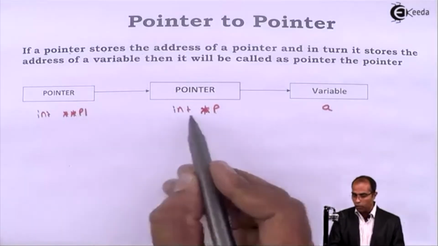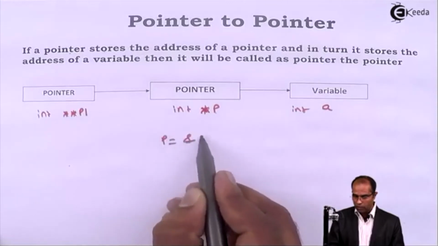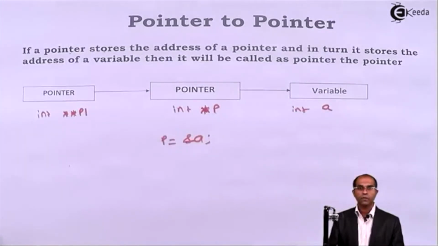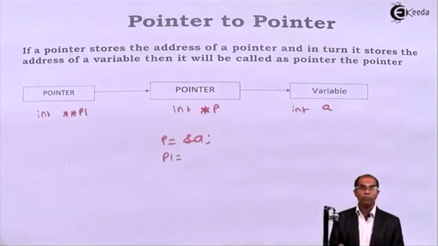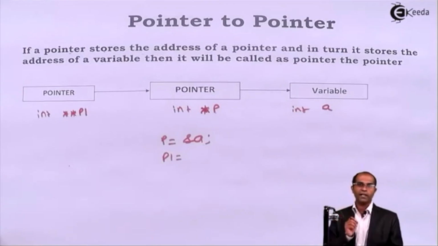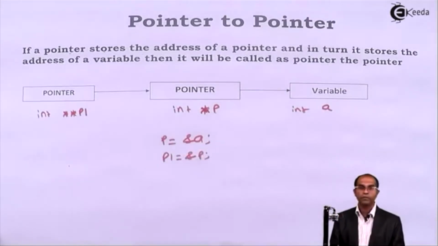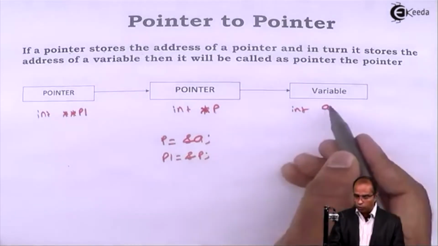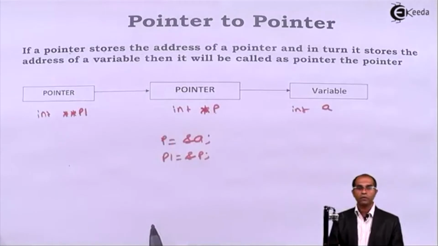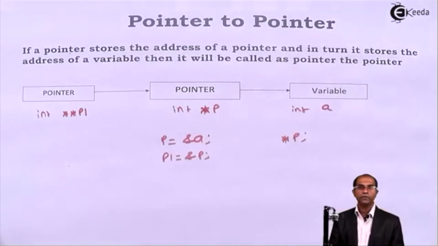So how do we make these pointers store the addresses? Suppose I say int A, P will receive the address of A. Can P1 receive the address of A? No. P1 has been defined not to store the address of a variable but to store the address of only pointers. So P1 can store the address of P. If I have to access A, I can access A through P as well as through P1. If I have to access A through P, I can say just asterisk P.